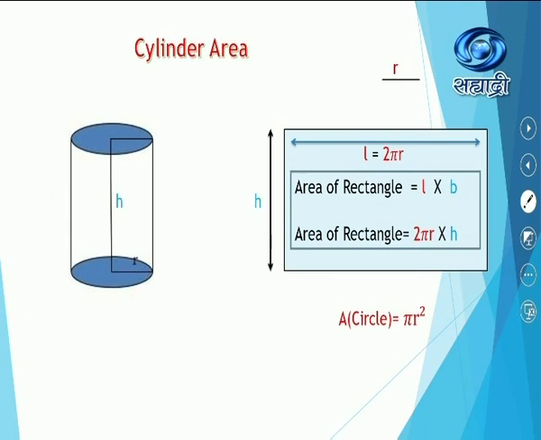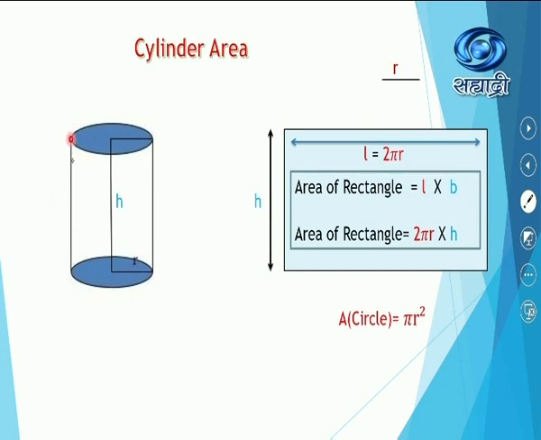So now let us see the formulae. Here I have taken a cylinder with radius of the base r and height of the cylinder h. Now say this is a thermos flask and I have to cover it with a cloth. Then I will have to take the cloth and measure its length.